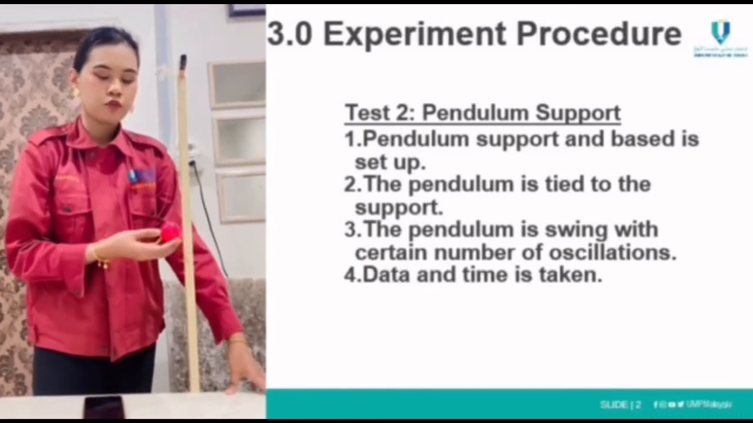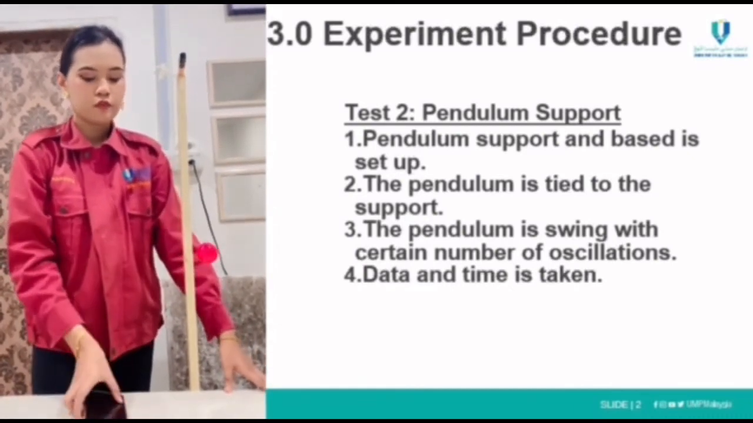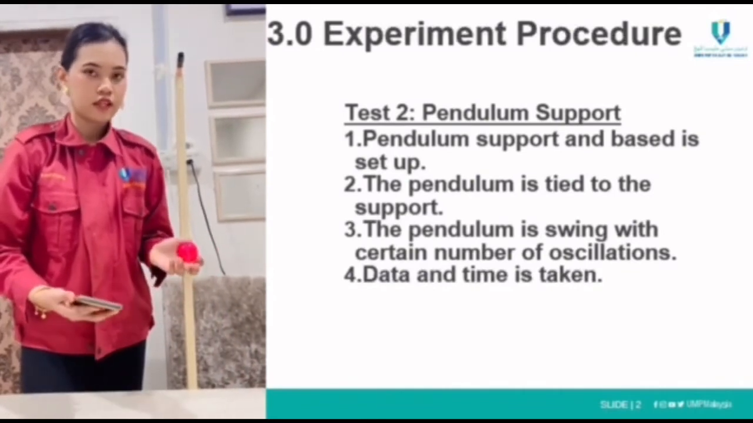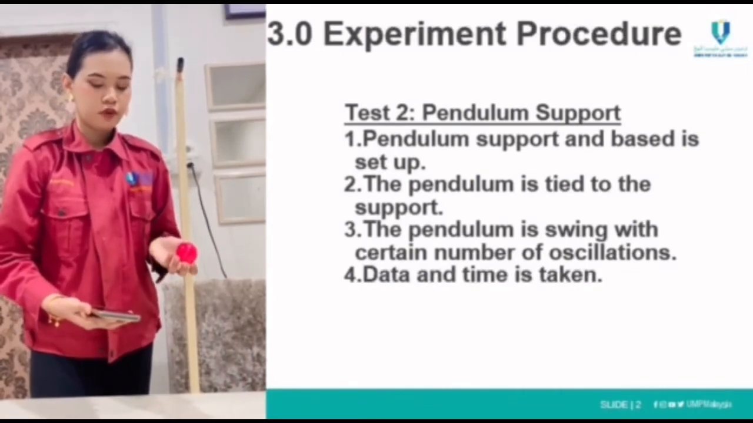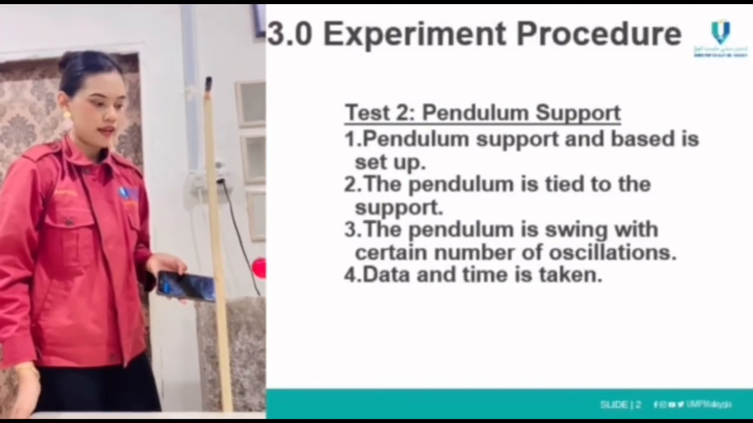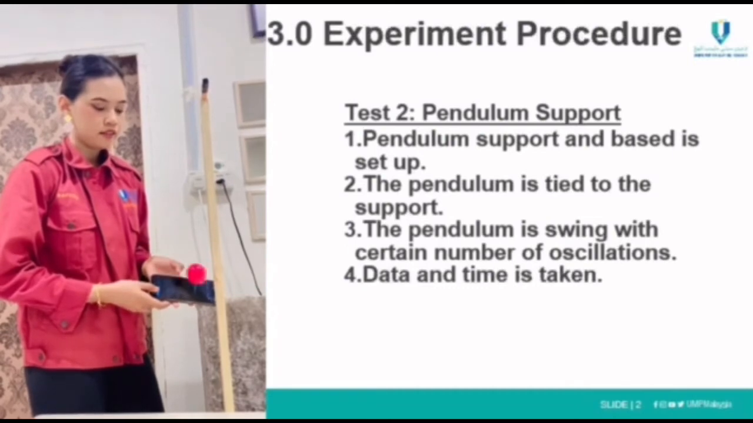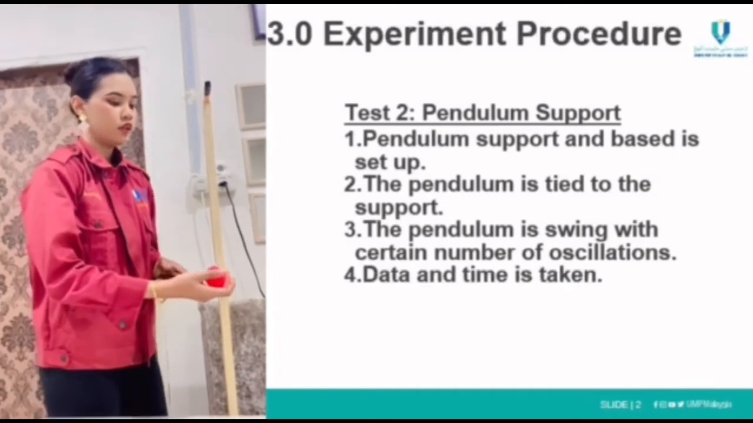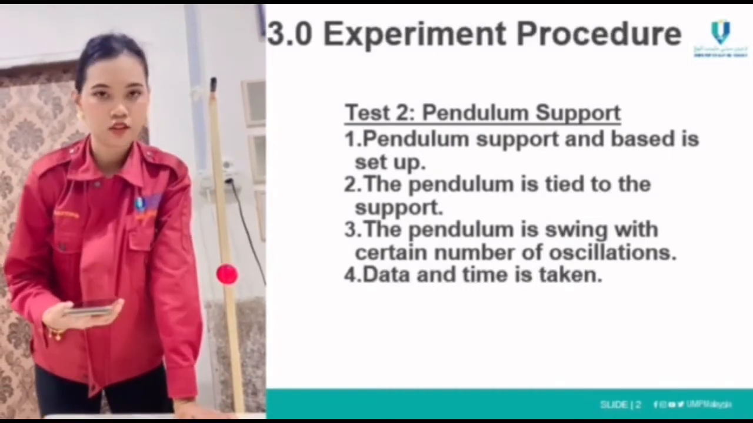In my hand right now, I'm using the small ball. What I'm going to do is take the time taken for 10 oscillations of the ball. Now 6, 7, 8, 9, 10. So the time taken for the 10 oscillations is 40 seconds and 10.